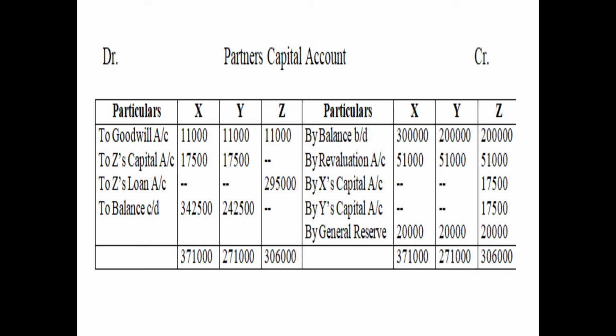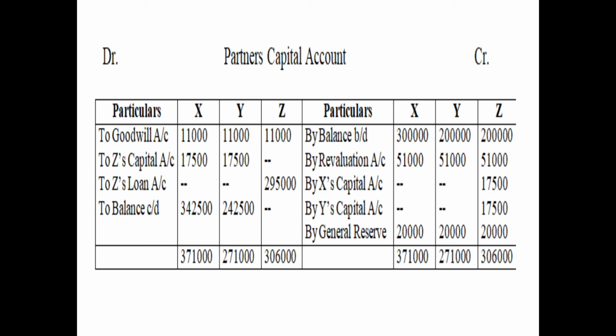So after putting all the adjustments, we have compared the credit balance of Z with the debit balance, and we found out that there is a difference. The credit side is greater than the debit side by 2,95,000. So this is the balance of the retiring partner, which either can be paid immediately in cash or can be transferred to his loan account as the question says. But since nothing is mentioned in this question, therefore we will transfer it to his loan account.